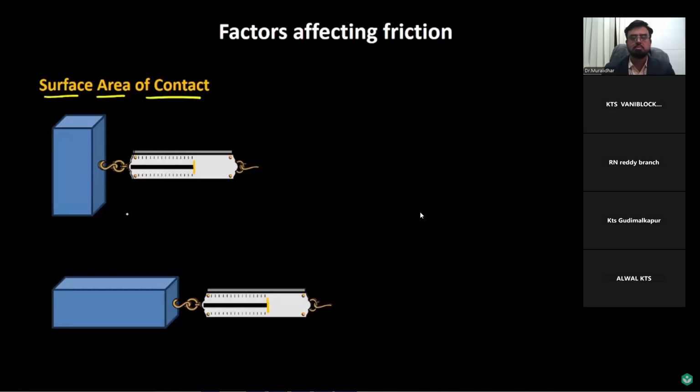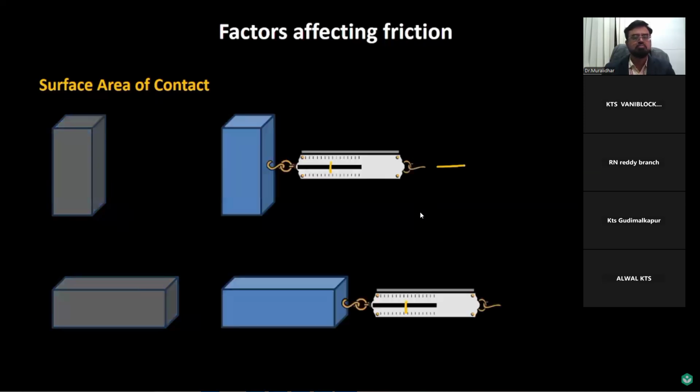Now here I have the same box but in two different positions, position number 1 and position number 2. As I am applying the force on these boxes, there would be some reading in the spring balance, and the reading would reflect the opposing forces. The opposing force in this case is the frictional force.